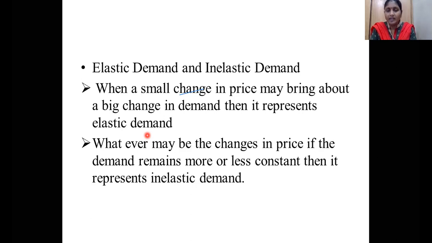Suppose in my family I need 30 kilos of rice, whatever the price change, next month also I will buy 30 kgs of rice. I will maintain my budget by reducing expenditure on other products. So in such commodities, the elasticity is not going to occur. Such things are called inelastic.